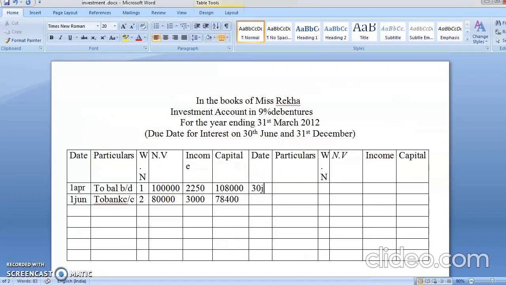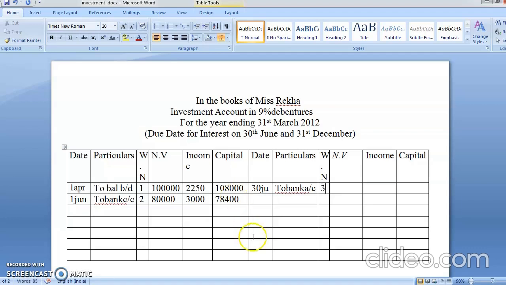You will get the interest. So you'll write here to bank account, this will be your working note number 3.